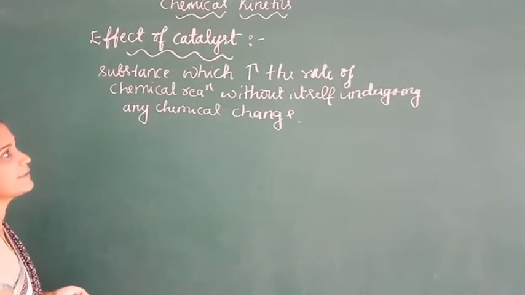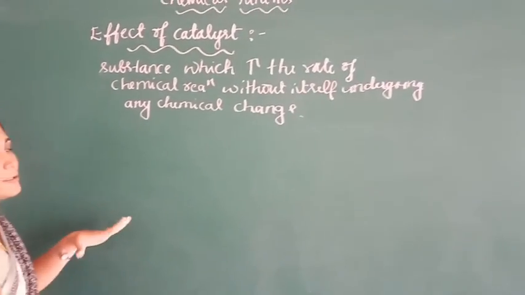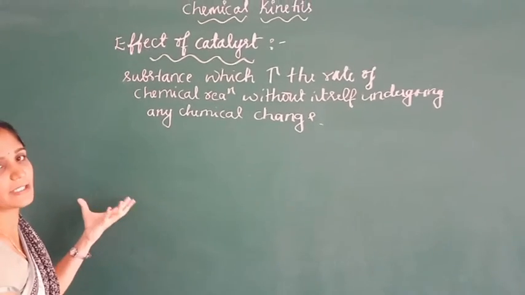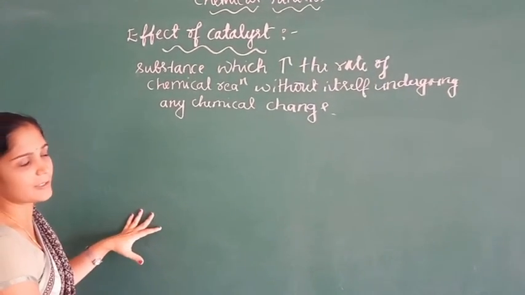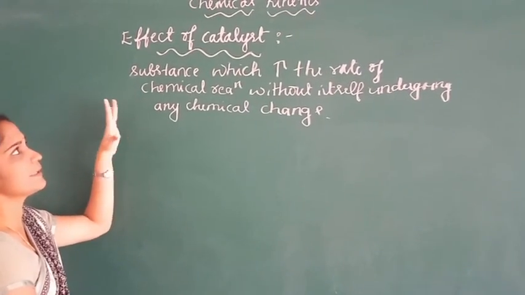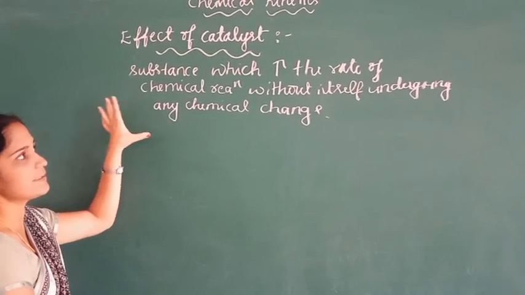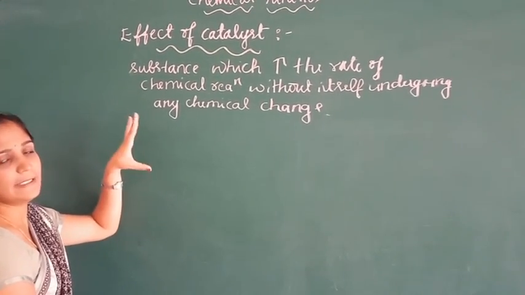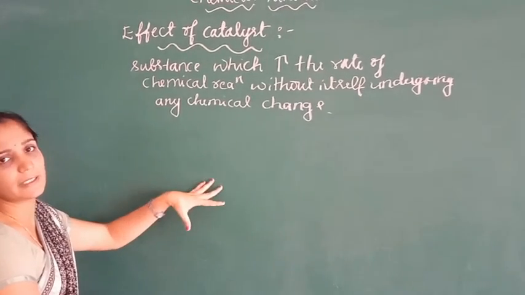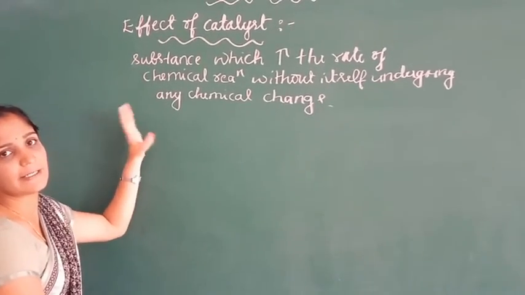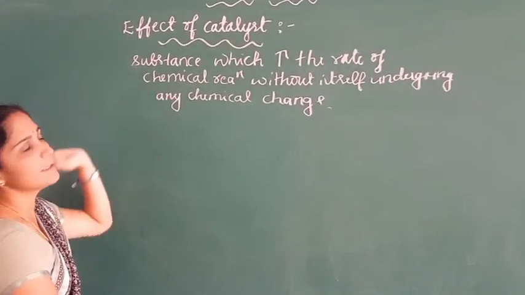So a catalyst is a chemical substance. It does not undergo any chemical change during the chemical reaction. Such substances are called catalysts. A catalyst is a substance which does not directly get involved in the chemical reaction but increases the rate of the chemical reaction.